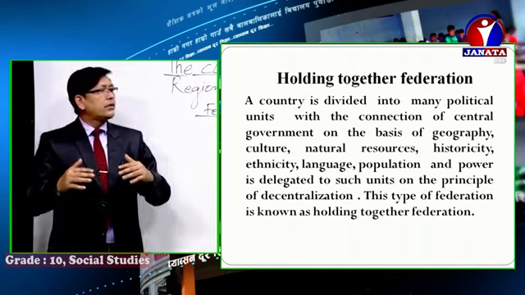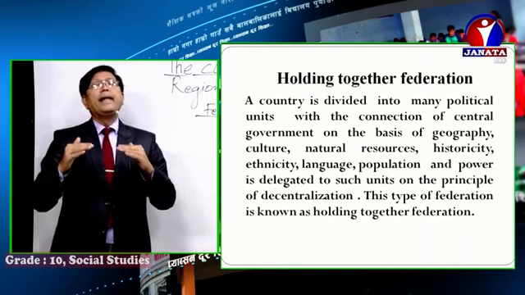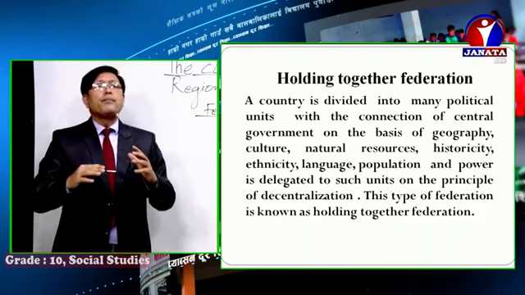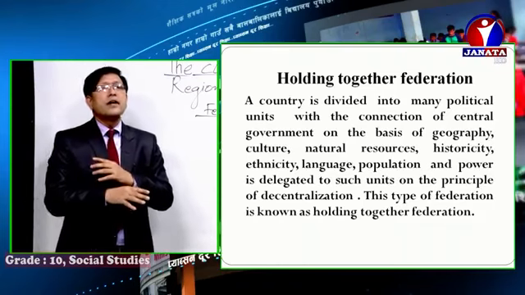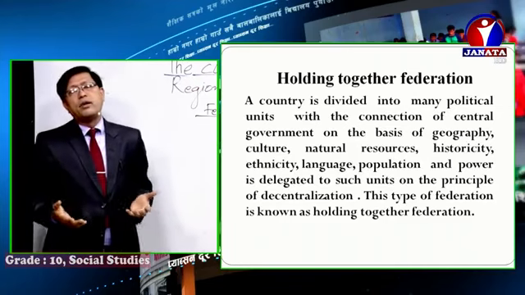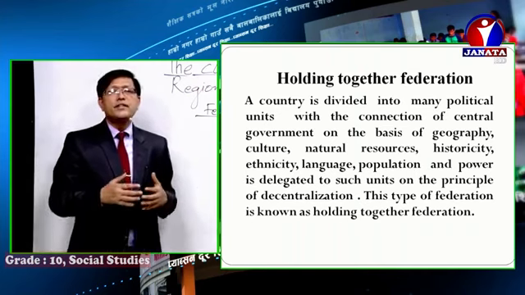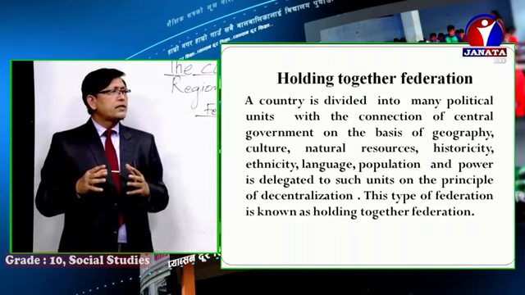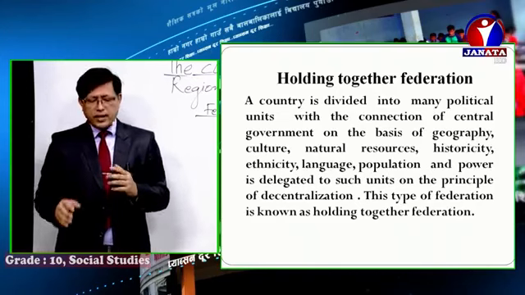And most particularly in such a type of federation, the power is decentralized, meaning power is shared with other political divisions or states or provinces on the principle of decentralization. Such a type of federation is known as holding together federation.